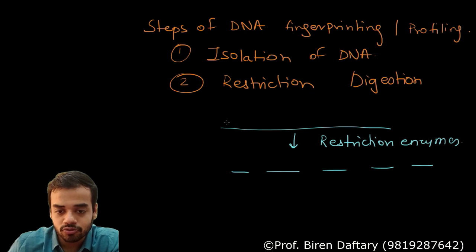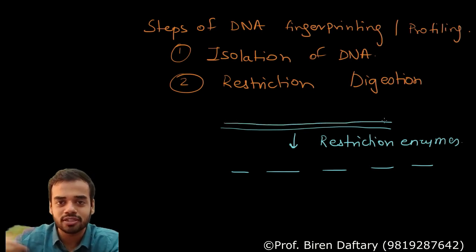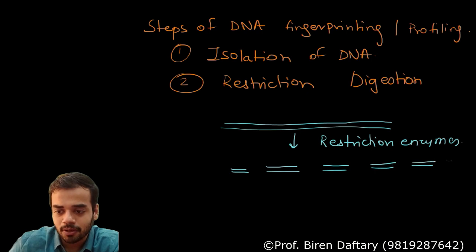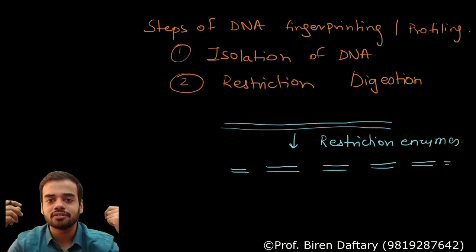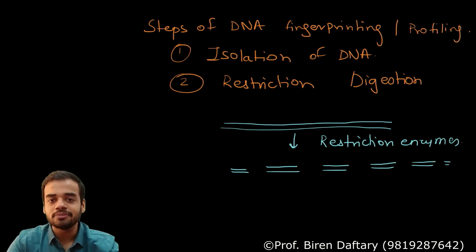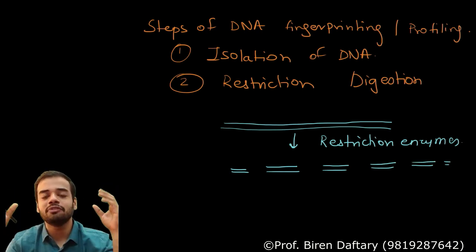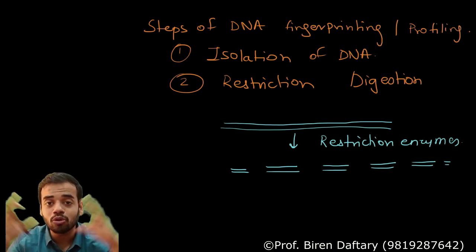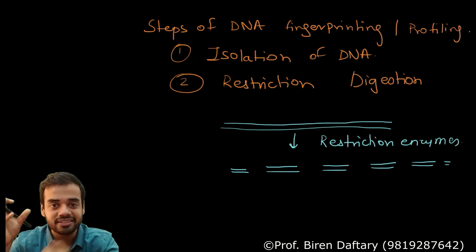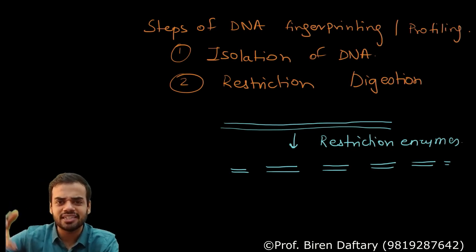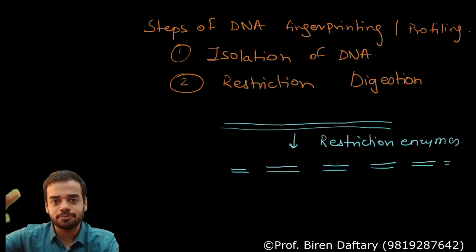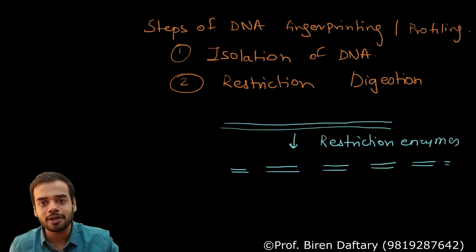So actually if you want to see, this is your double stranded DNA. I am not showing the polarity 5 prime 3 prime, and after using these restriction enzymes you get these fragments or these parts which are all having different lengths. All the parts will have different lengths. Okay, how restriction enzymes work, that we will learn in another chapter, biotechnology. Right now if I try to teach you that, it will become too complicated. So right now just remember, restriction enzymes are the enzymes which cut the DNA. They also cut RNA, but here we are dealing with DNA. So they cut the DNA at specific parts into smaller parts which are called fragments.